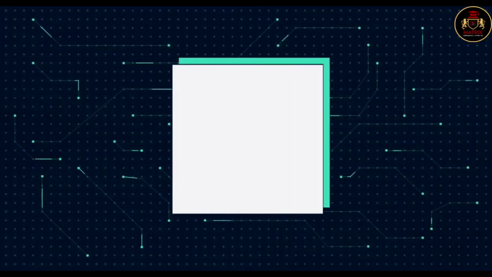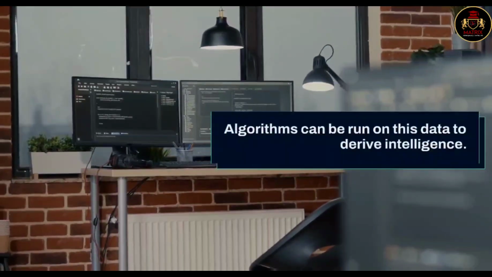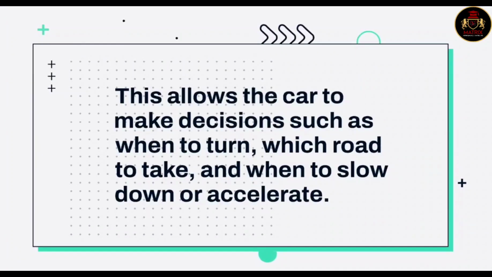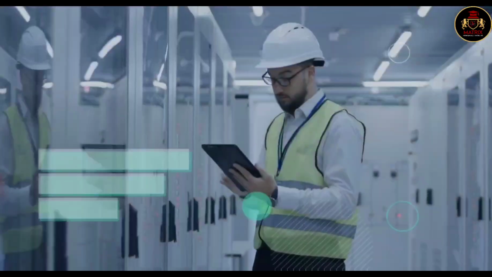The data collected by the vehicle can be used to train self-driving cars. Algorithms can be run on this data to derive intelligence. This allows the car to make decisions such as when to turn, which road to take, and when to slow down or accelerate.